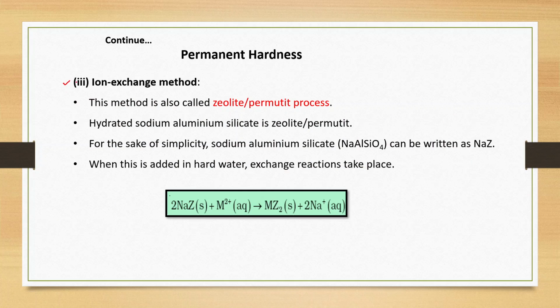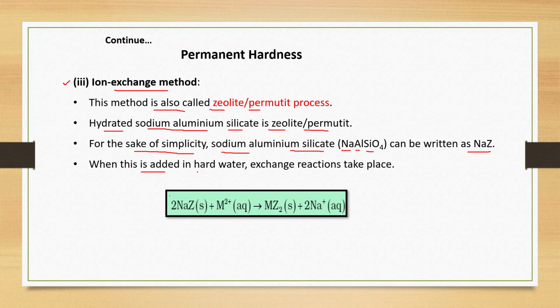Next method is the ion exchange method. This method is also called the zeolite or permutit process. Hydrated sodium aluminium silicate is called zeolite or permutit. For the sake of simplicity, sodium aluminium silicate, NaAlSiO4, can be written as NaZ.